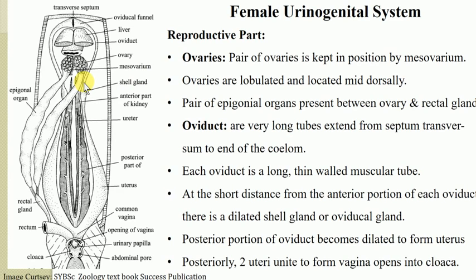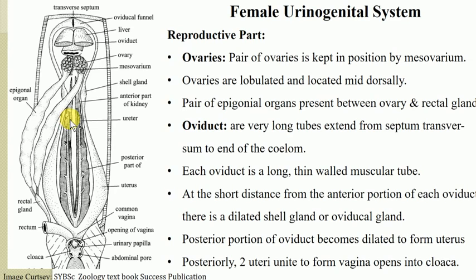The ovaries are lobulated and are located mid-dorsally. The shape, size and color of ovaries vary greatly according to the age of the individual. Means in different ages, the ovaries have a different shape, size as well as color.